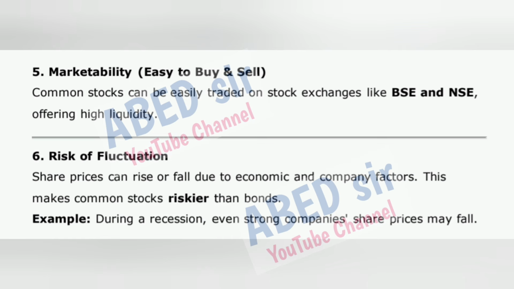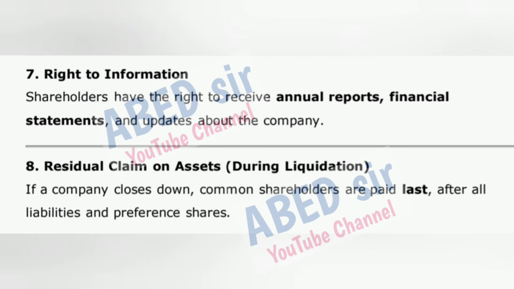6. Risk of fluctuation. Share prices can rise or fall due to economic and company factors. This makes common stocks riskier than bonds. Example, during a recession, even strong companies' share prices may fall. 7. Right to information. Shareholders have the right to receive annual reports, financial statements, and updates about the company. 8. Residual claim on assets during liquidation. If a company closes down, common shareholders are paid last after all liabilities and preference shares.